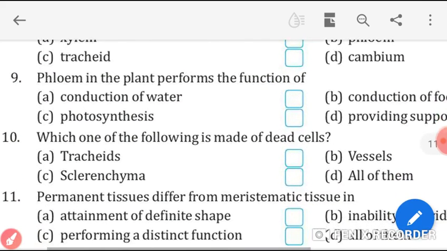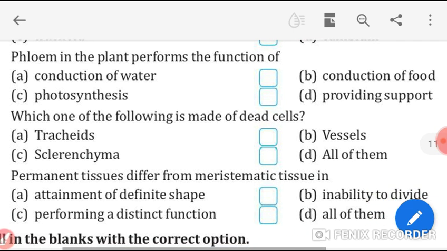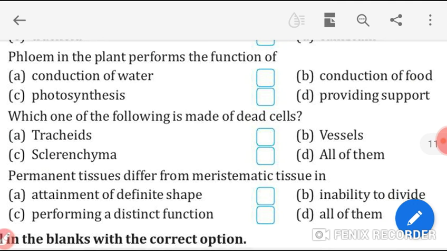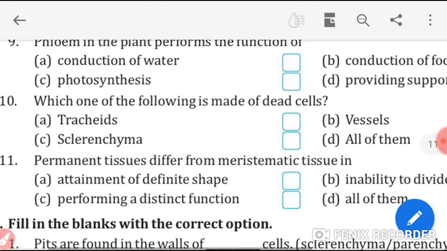Next, phloem in the plant perform the functions of what? Conduction of water, conduction of food, photosynthesis or providing support? Student, answer is conduction of food. Now next, 10th question. Which one of the following is made of dead cells? Tracheids, vessels, sclerenchyma or all of them? Correct answer is all of them.